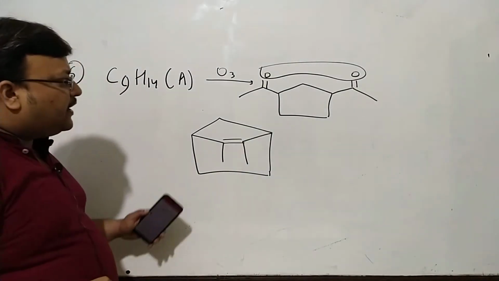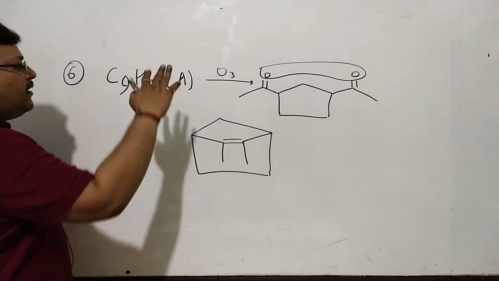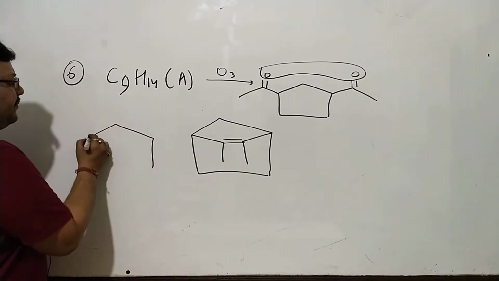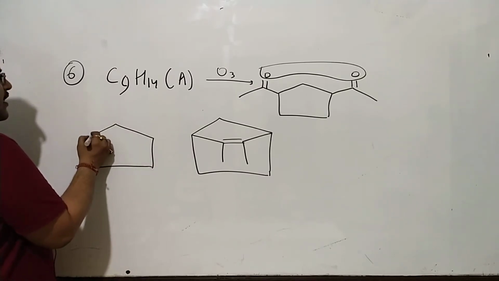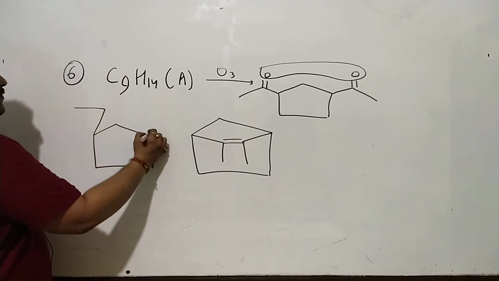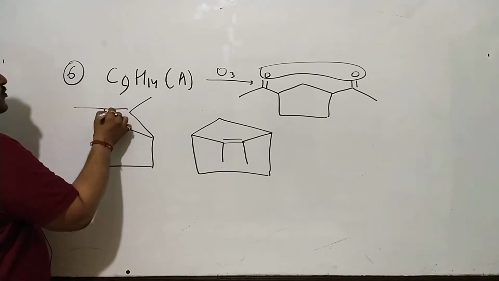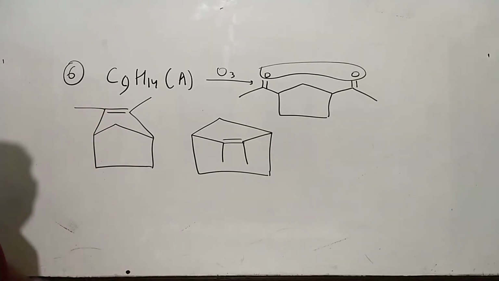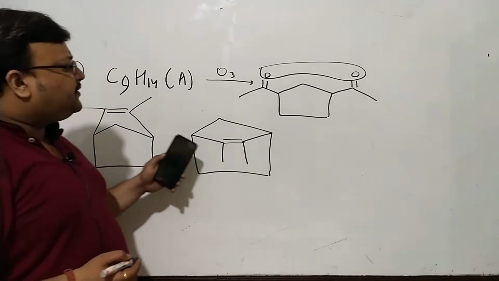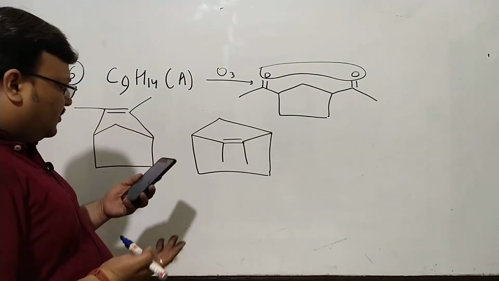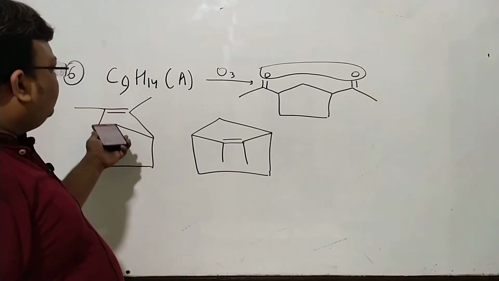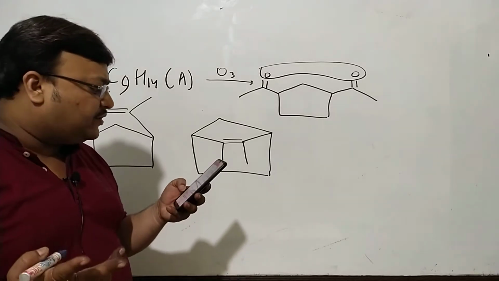So I told you it's going to look like an envelope. Or you can keep it above the ring. Doesn't matter because the stereochemistry is not required right now. What's required is whether you can eventually take an option like this or not. So this or this both look alright. And naturally, there are 2 rings, 1 pi bond, so degree of unsaturation is 3.